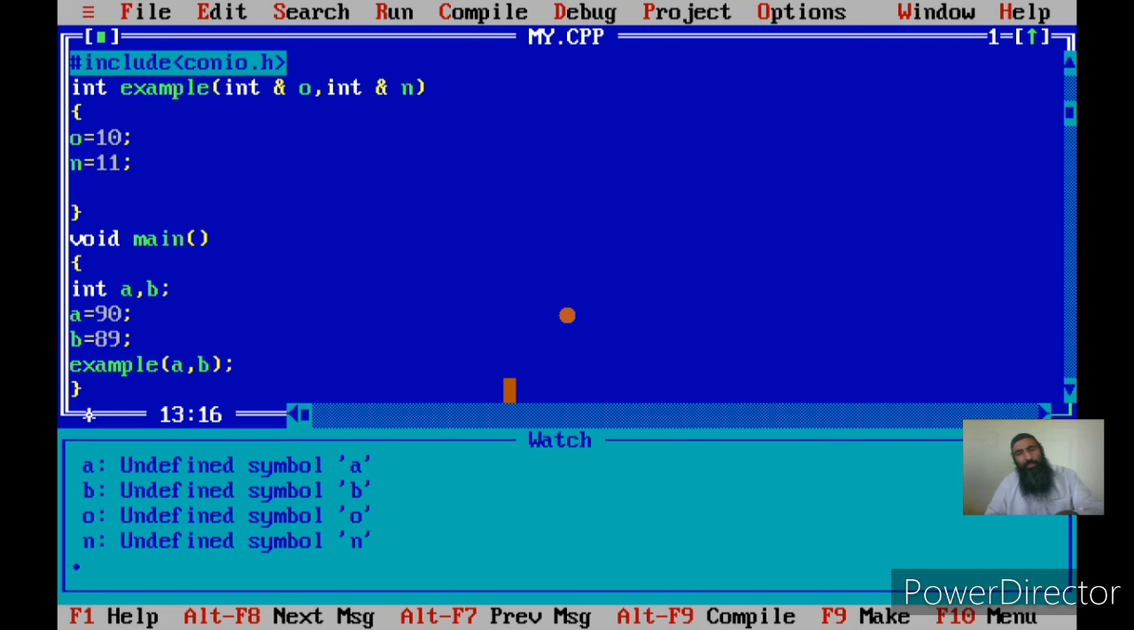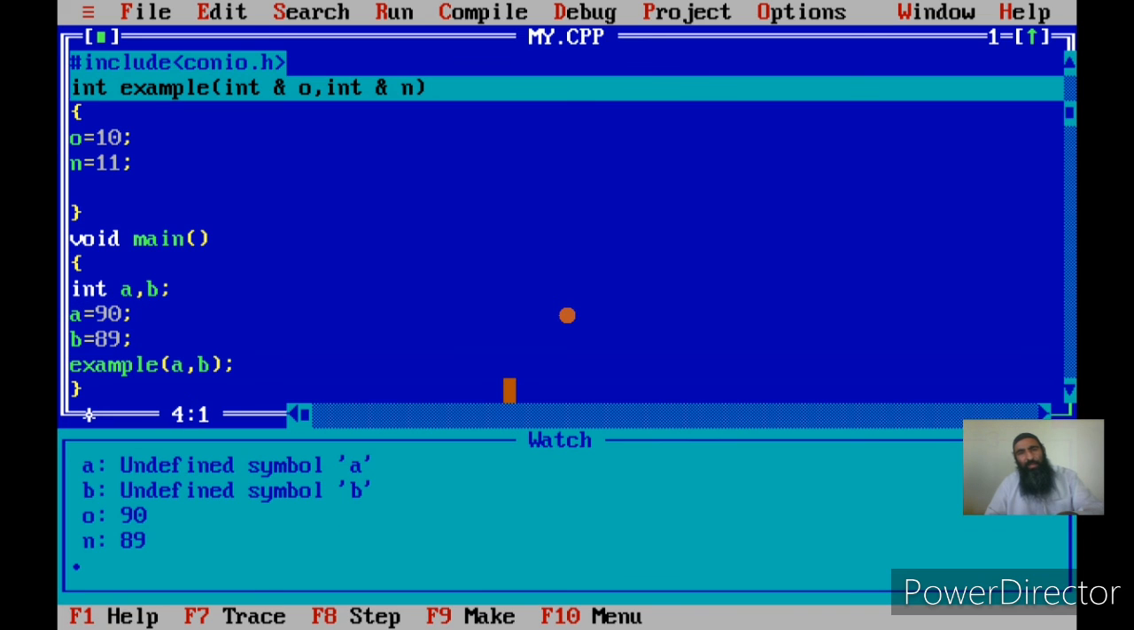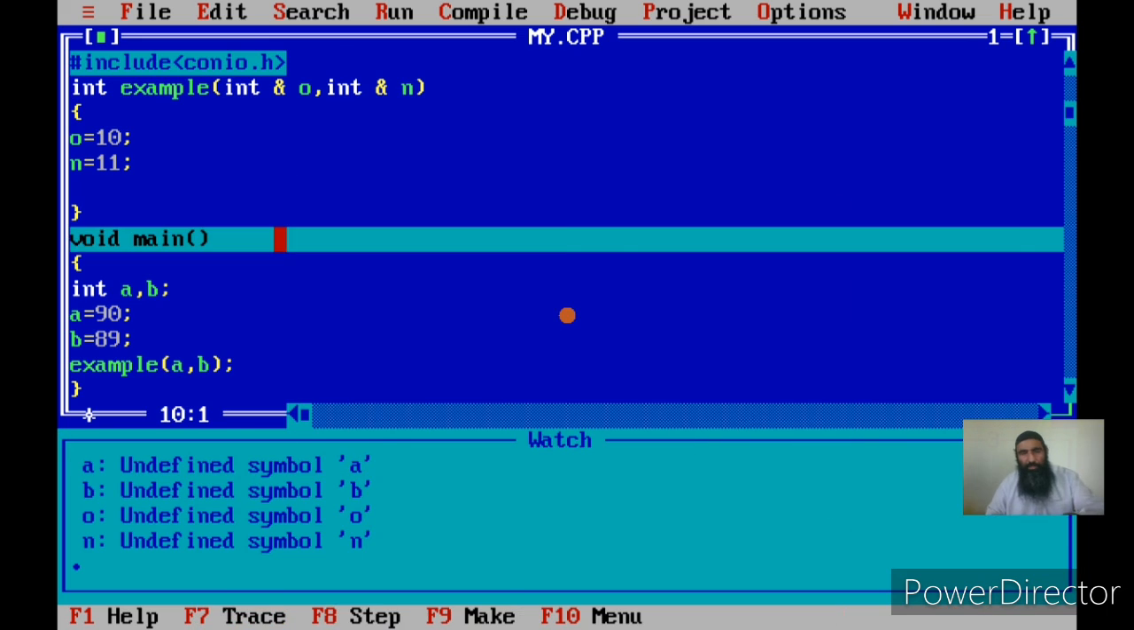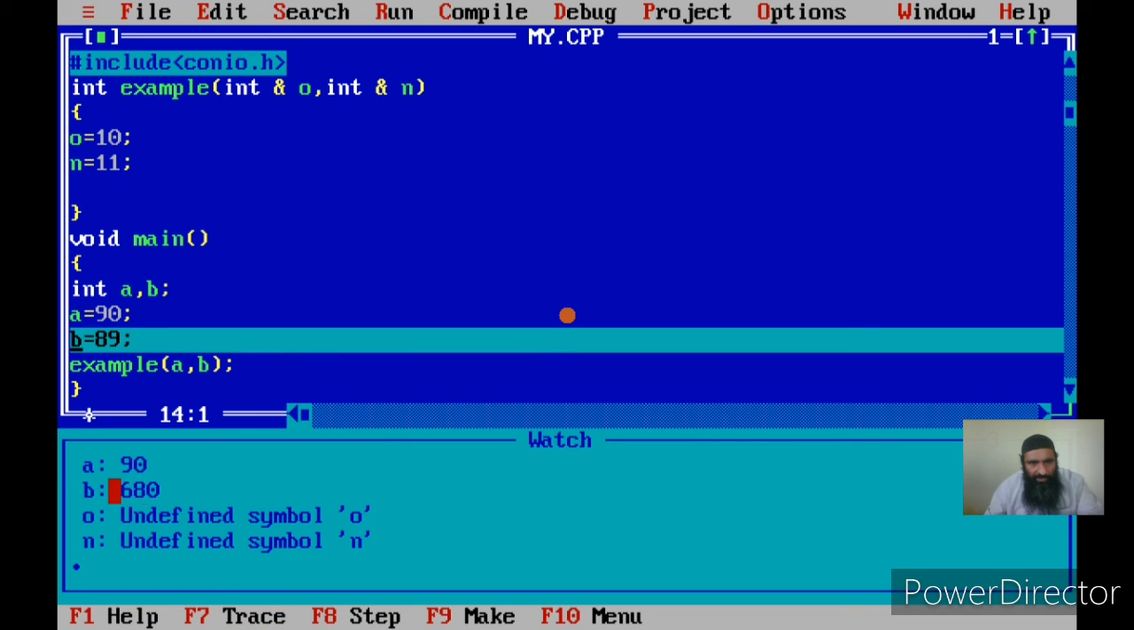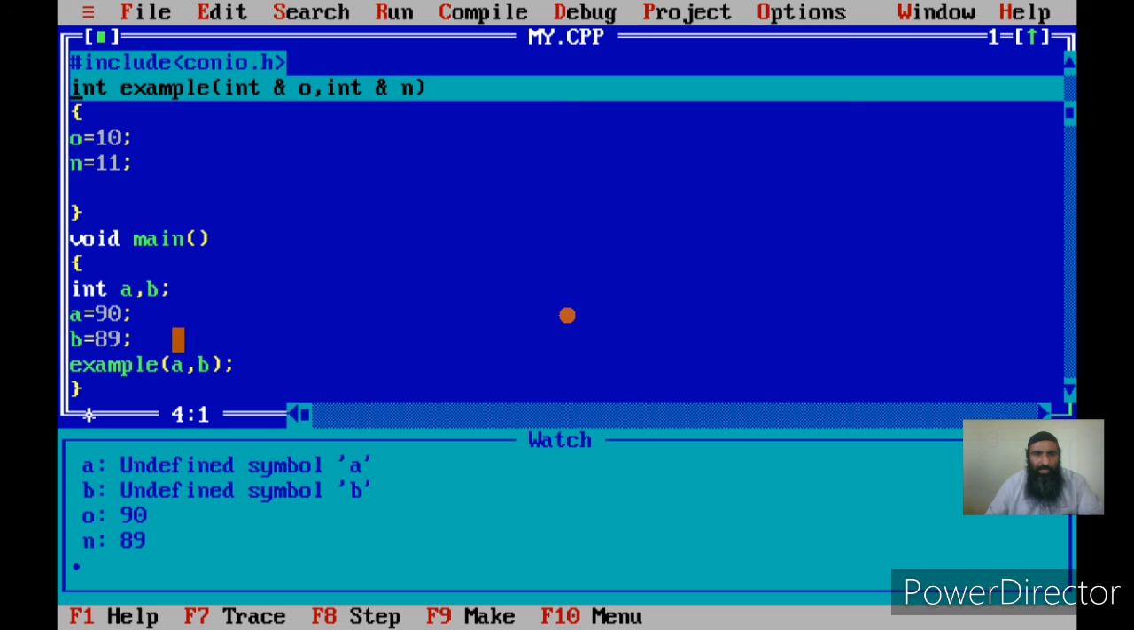See what happens in this case. Now since o and n are second names of a and b, if you see initially a and b were 90 and 89. I think I'll again show you once more. See here, once I go a is 90, now b is 89. Now value of a, a local variable of main, is 90 and local variable b is 89. Okay, once we call example, I pass a and b to the function.